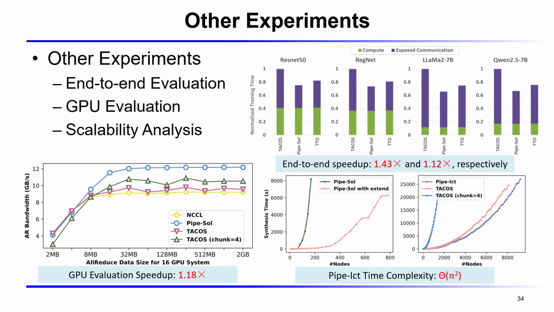And as for scalability, the incremental approach scales to thousands of nodes with only square of node count synthesis time, far cheaper than the solver-based variant. Together, this confirms that our approach is both efficient and practical at scale.